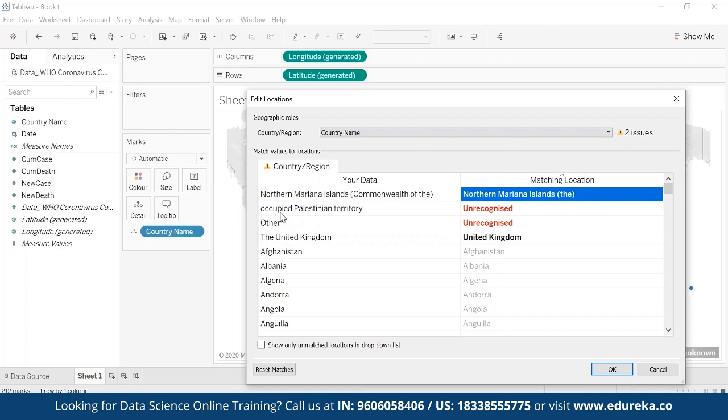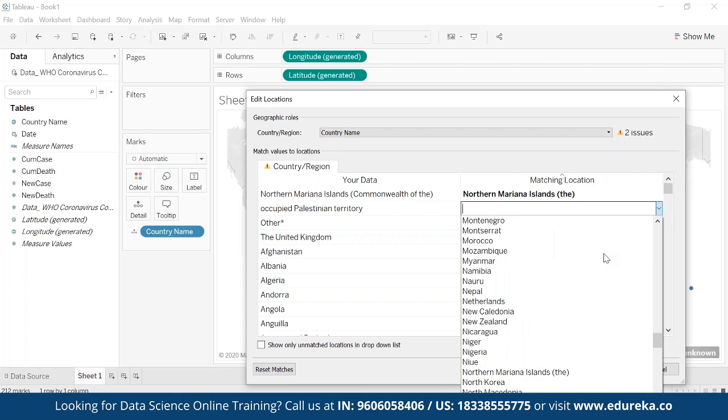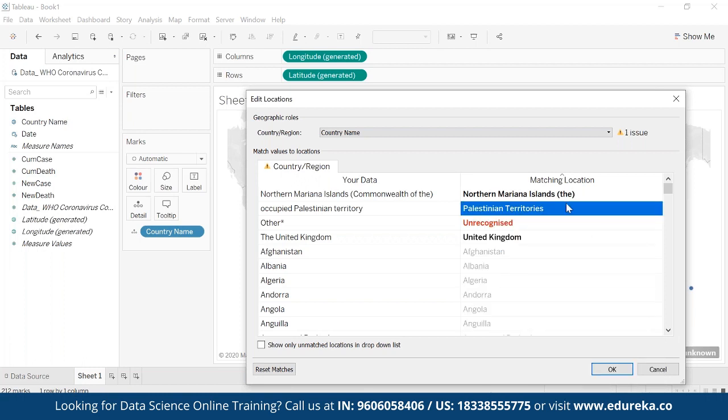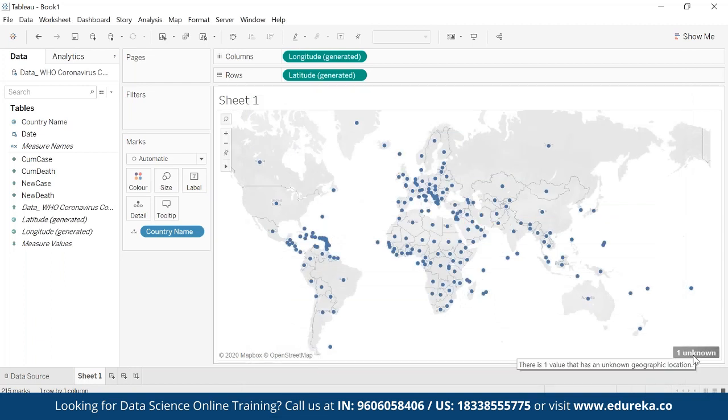And the next is occupied Palestinian territory. So for this, I have to see what it is. I'll click on this. I see whether I have some value or not. Palestinian territory is there, right? So I'll just click on this, and this is also fixed. I click OK. So I have one unknown, obviously, because it was other. So I don't know. So I'll just hide this indicator.